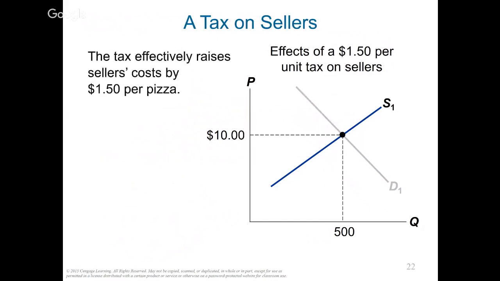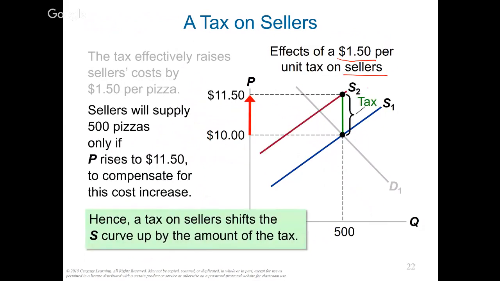Now, let's suppose we do a tax on sellers. So we say that we're going to place the same $1.50 tax on the seller instead of buyers. Now, if you put a tax on buyers, the demand curve goes lower. If you put a tax on sellers, the supply curve goes higher. So the supply curve shifts higher by exactly $1.50. We have a new supply curve, and this difference is how much tax we have. And then we have this new intersection.